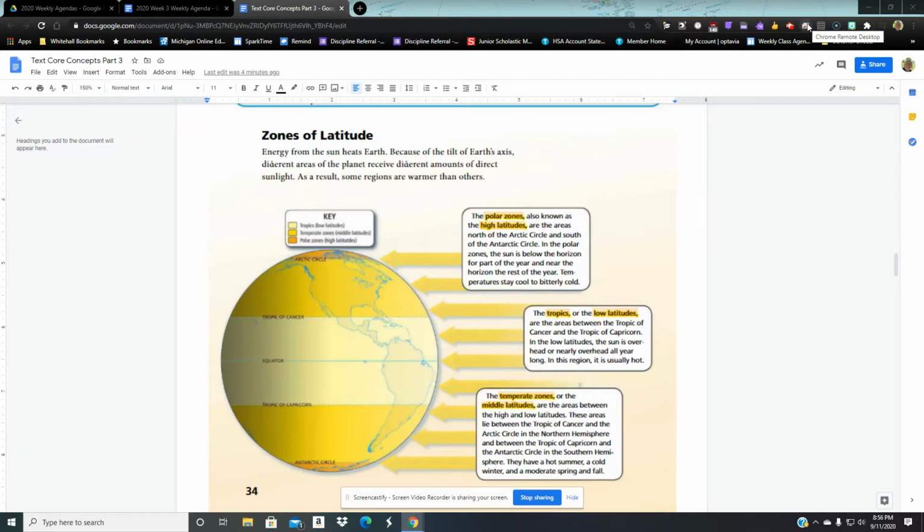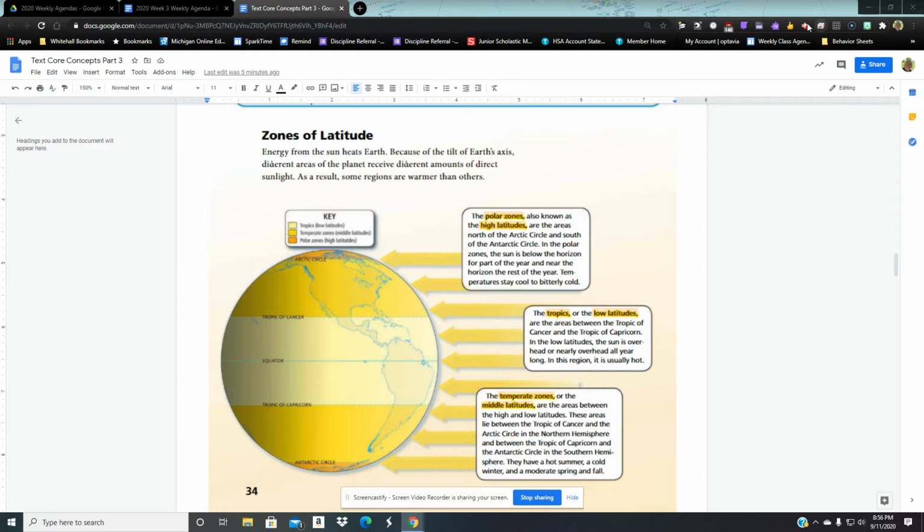Zones of latitude. Latitude lines affect climate. Energy from the sun heats the earth. Because of the tilt of the earth's axis, different areas of the planet receive different amounts of direct sunlight. As a result, some regions are warmer than others.